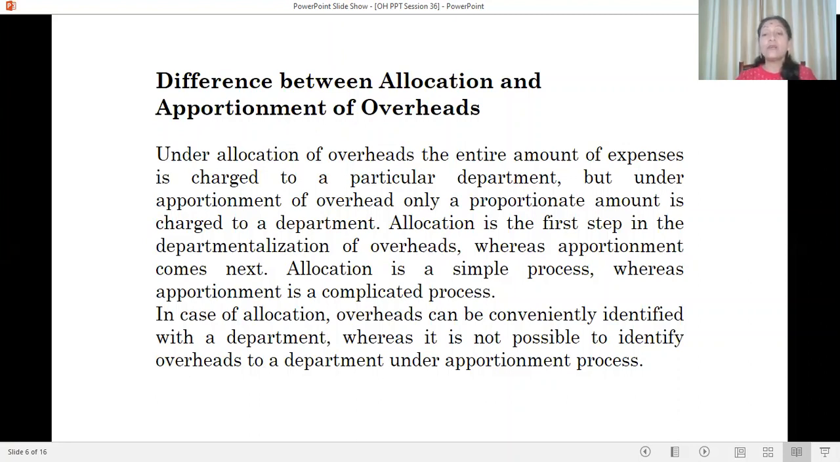Allocation is the first step in the departmentalization of overhead, whereas apportionment comes next. Allocation is the first step, apportionment is the next step. Allocation is a simple process whereas apportionment is a complicated process. In case of allocation, overheads can be conveniently identified with the department, whereas it is not possible to identify overheads to a department under the apportionment process.